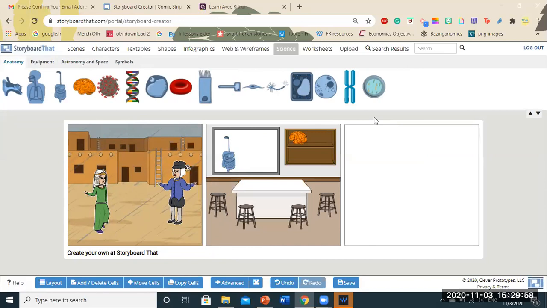In fact, I had one of my peers who transformed an entire English prose lesson into a storyboard. So each dialogue that was mentioned in the textbook of that chapter was transformed on the storyboard app using a character and the dialogue box. So I'm going to show you what that dialogue box is.